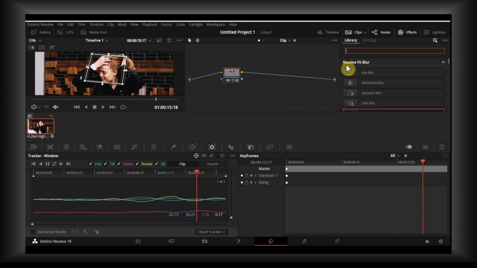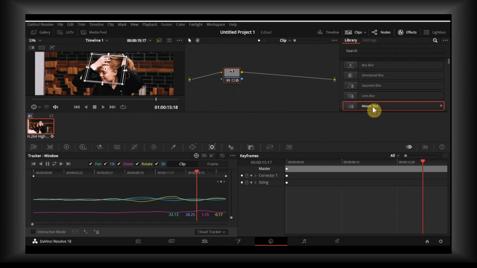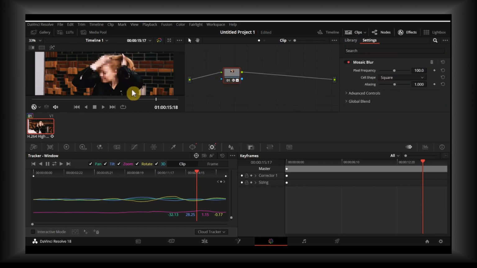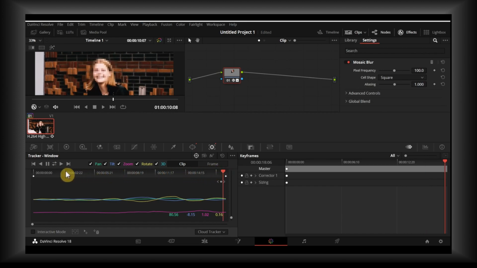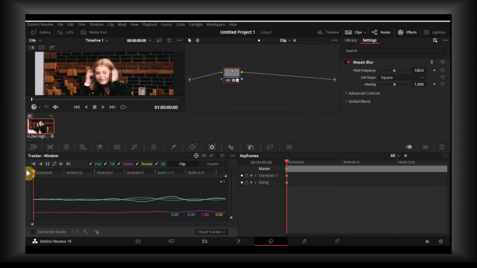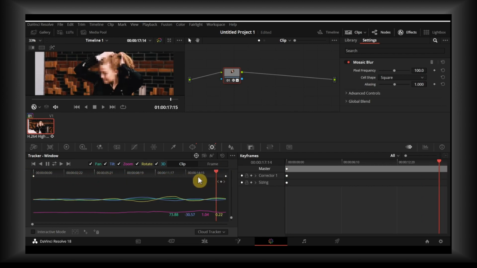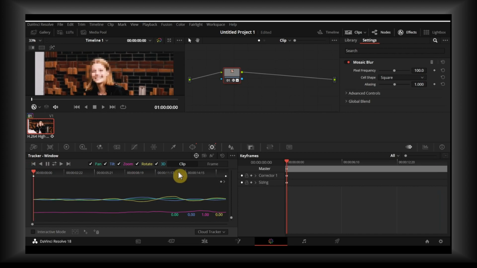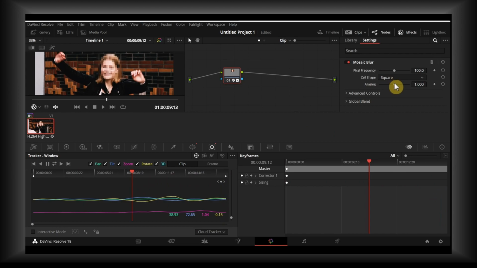And blur effect, and here we have the mosaic blur. Okay, grab it and drag it in the image here. Okay, and now we have the blur. Now we have the blur and there's no problem. I think that's pretty much it. You can also increase the blur. You can play with settings here.